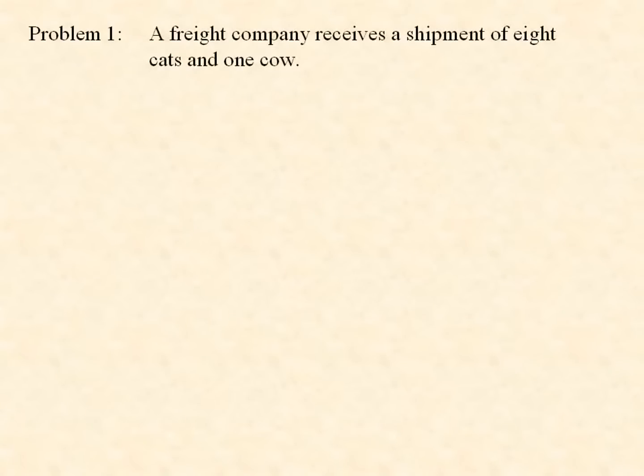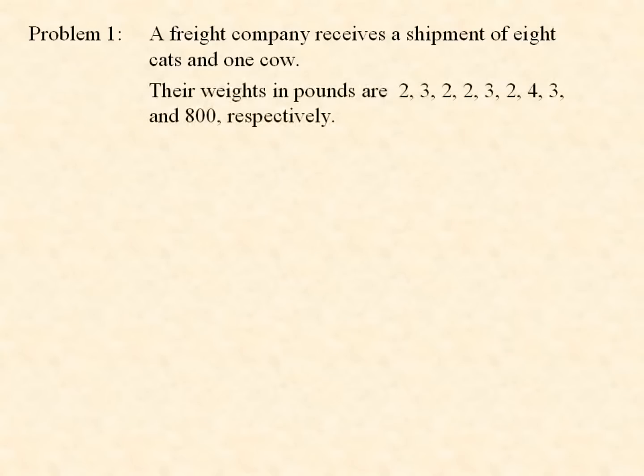Here are some problems. Problem 1. A freight company receives a shipment of 8 cats and 1 cow. Their weights in pounds are 2, 3, 2, 2, 3, 2, 4, 3, and 800, respectively.